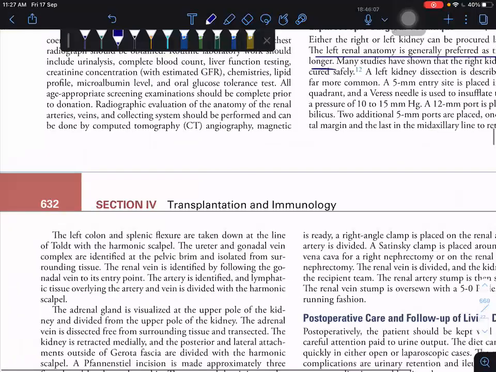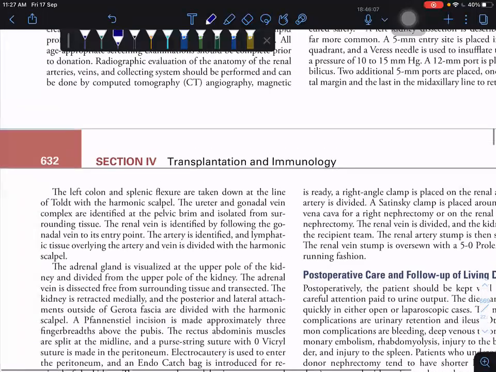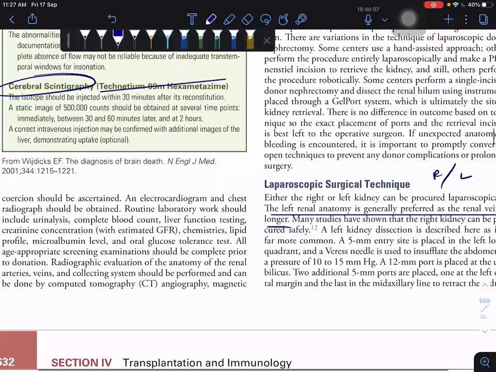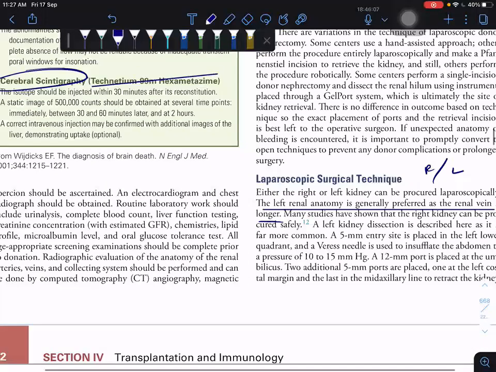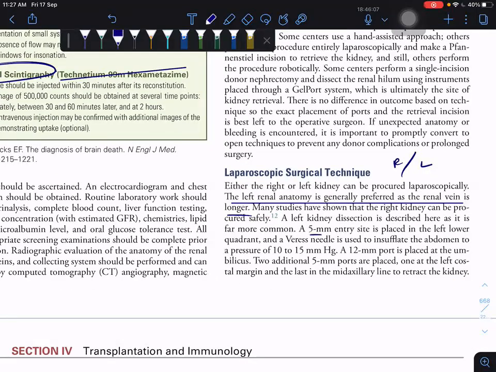In laparoscopic nephrectomy they use 4 ports: a 5 mm port in the left lower quadrant, a 12 mm port, and two 5 mm ports along the left costal margin and in the mid-axillary line.